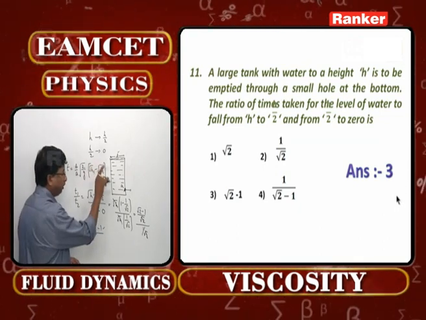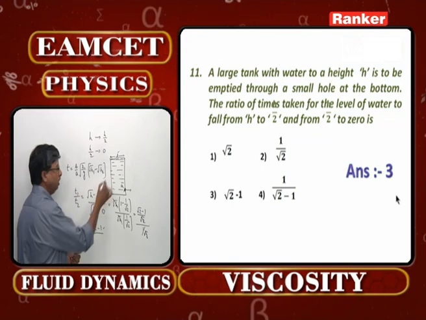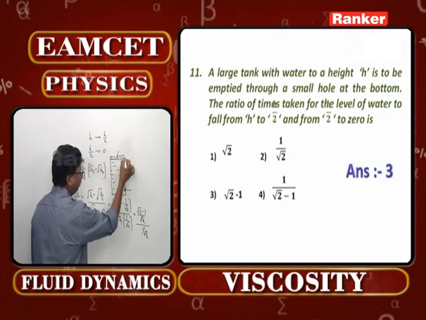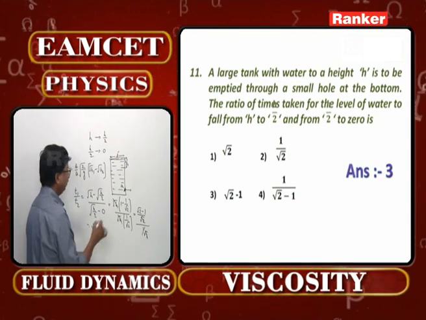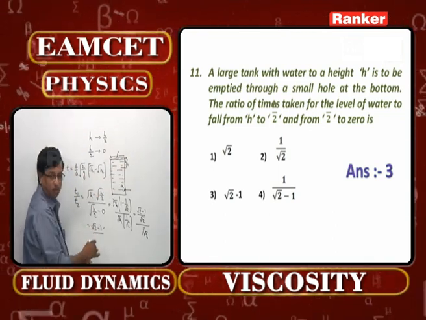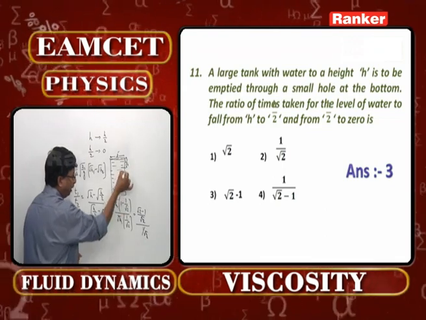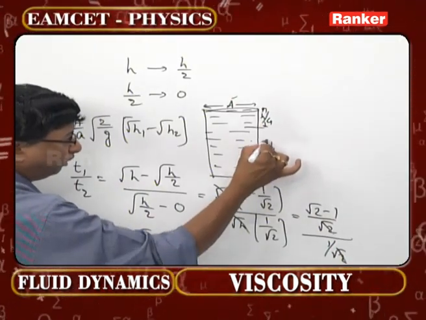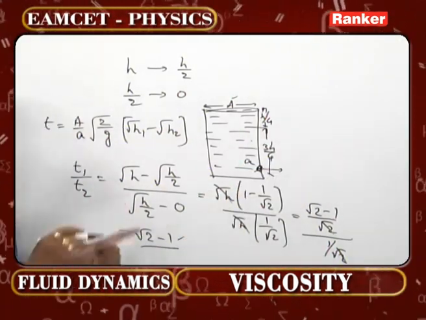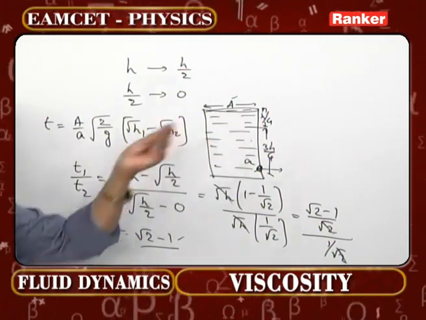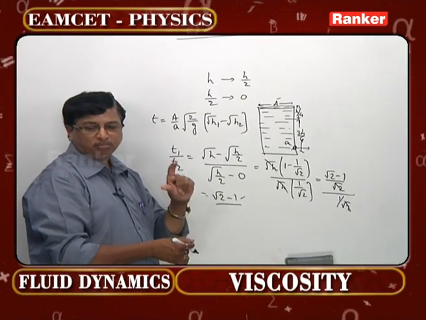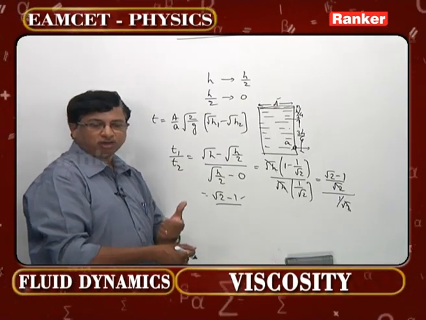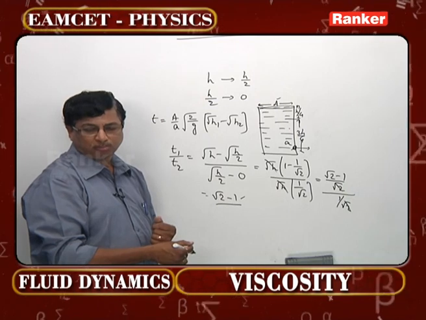But one very important clue here I just want to mention. Suppose that fellow says the water has come down by h by 4. Then height should not be taken as h by 4. You should take the remaining height, that is 3h by 4. So height will always be measured from the bottom. Remember that. If it is a depth, you can take from the top. That is the main concept one has to remember from this particular model, question number 11.